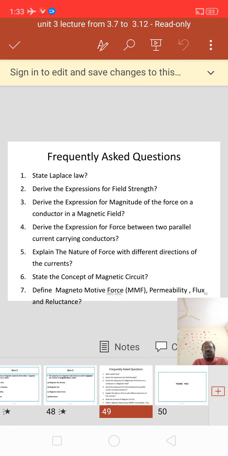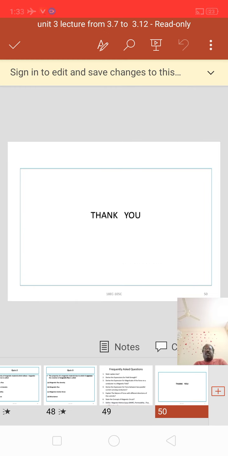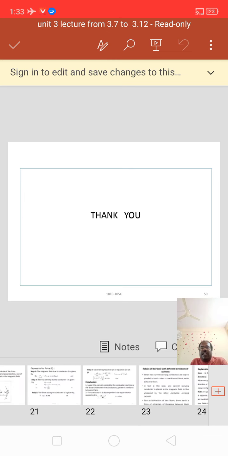Some of the frequently asked questions in previous examinations are also given here. First question, state Laplace law, derive the expression for field strength, derive the expression for magnitude of the force on the conductor in the magnetic field, derive the expression for force between two parallel current carrying conductors, explain the nature of force between the two conductors with different directions and same directions, state the concept of magnetic circuit and definitions of magnetomotive force, permeability, flux, reluctance, etc. These are the concepts which we learned today. Kindly have a glance on it.